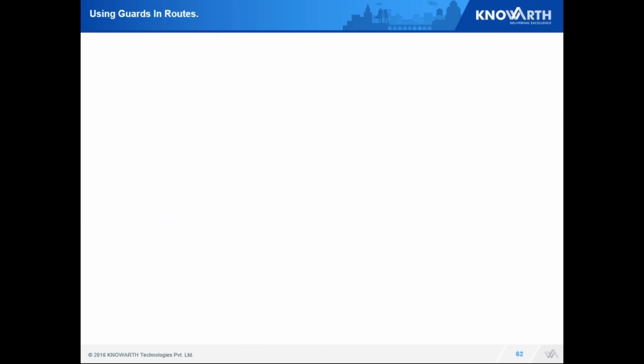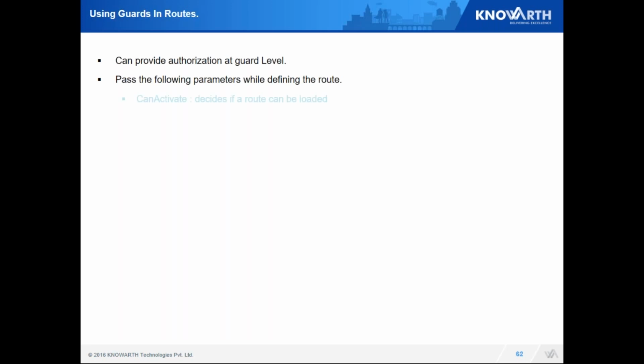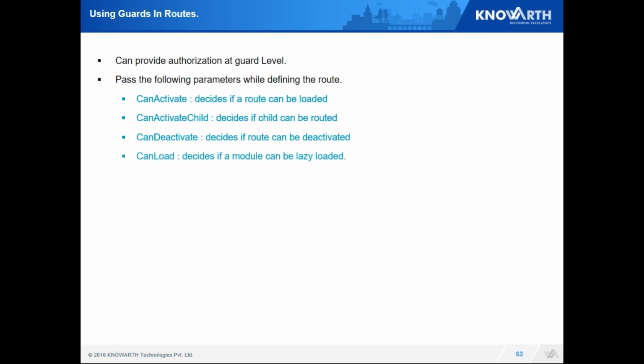Next is how we can use guards in routes. Guards are something which will enable us to do authorization over routes. So how can we use it? We just need to pass one of the following methods while we define the route. These methods can be canActivate, canDeactivate.